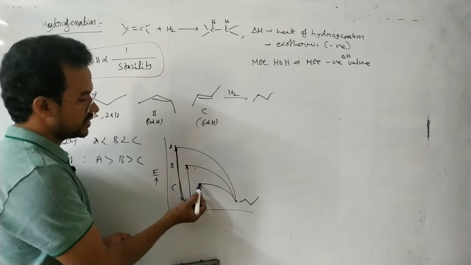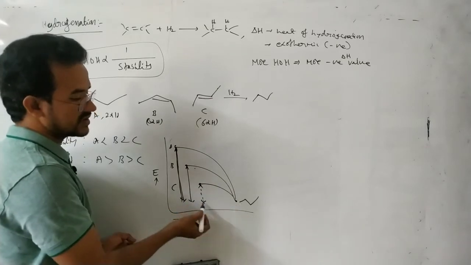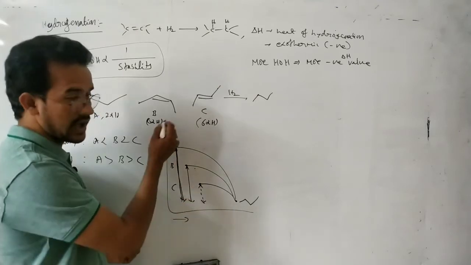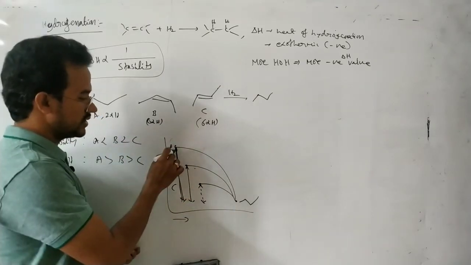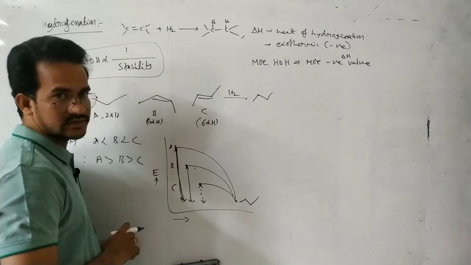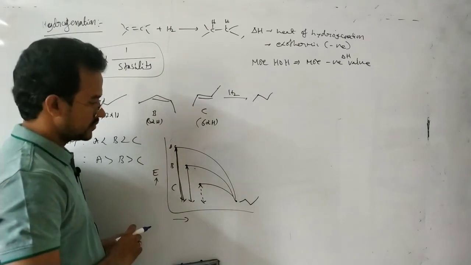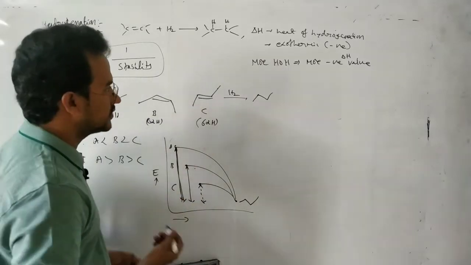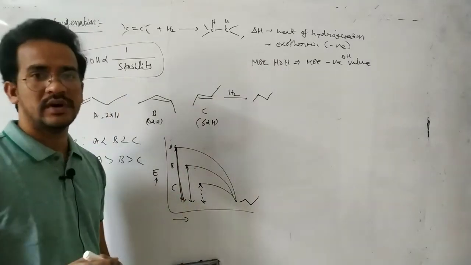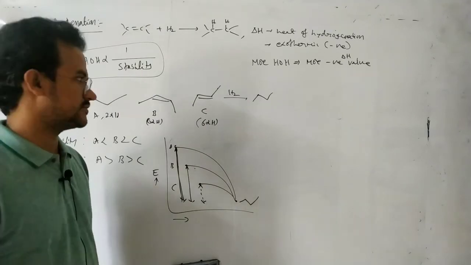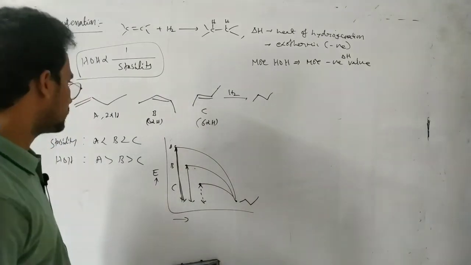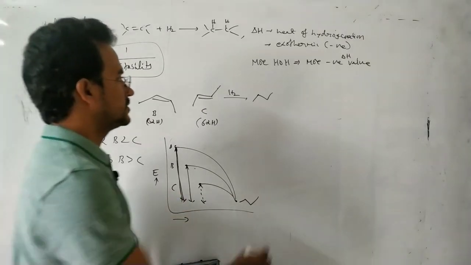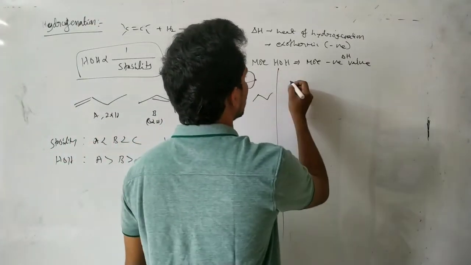Now for trans-2-butene and the product, the energy difference is very small. So this much energy is released during hydrogenation, and for 1-butene, this much energy is released. That means a less stable alkene has more heat of hydrogenation, a more negative value. That's it. So heat of hydrogenation is inversely proportional to stability.